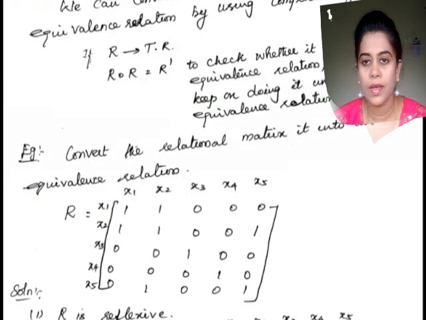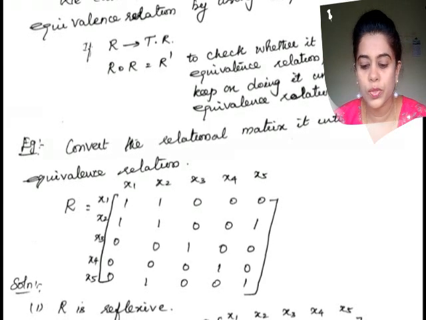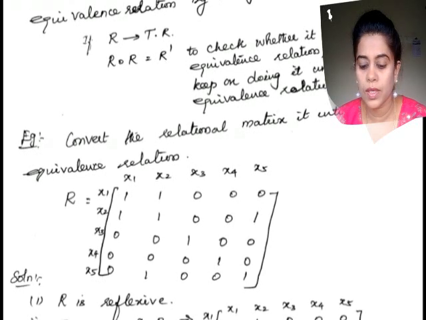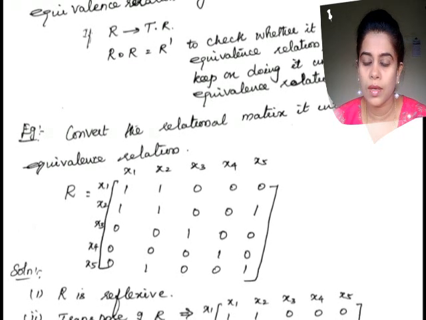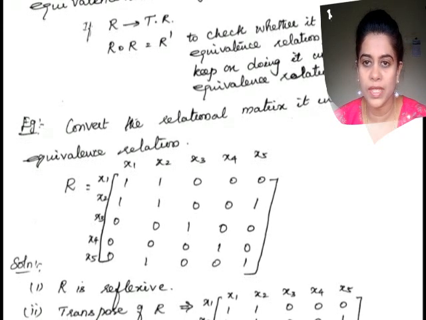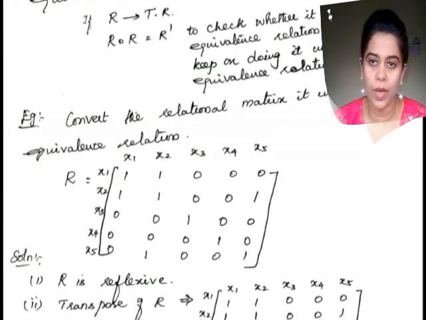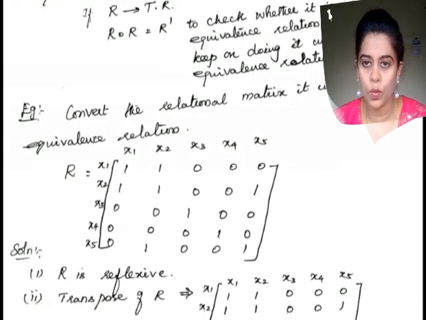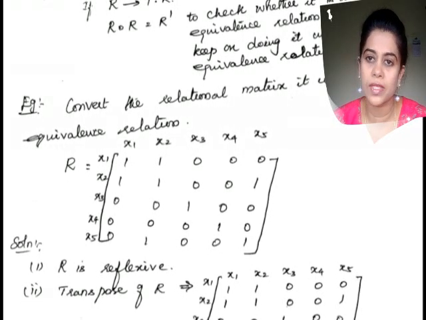Look at the problem. x1 is the member of the first diagonal, x2 the member of the second diagonal, and then x3, x4, x5. The diagonal members are mapping to itself. x1 means they are mapping to itself. So they are converting it into a matrix. Therefore, if you check the diagonal values and they are 1, meaning they are related to itself, then I can say that the relational matrix satisfies the reflexive property.